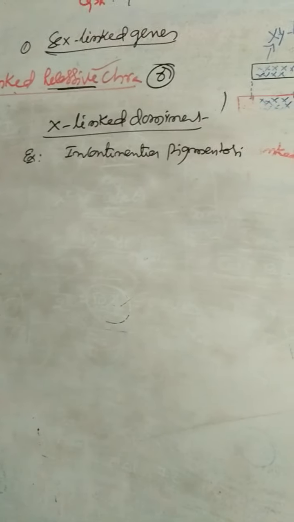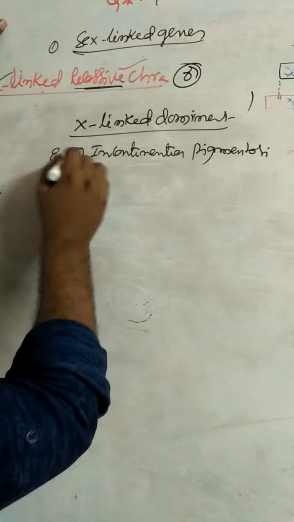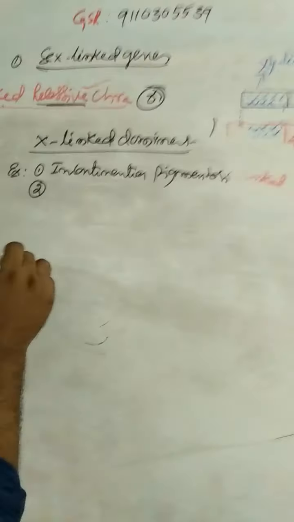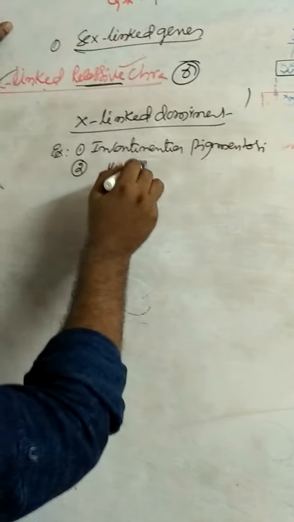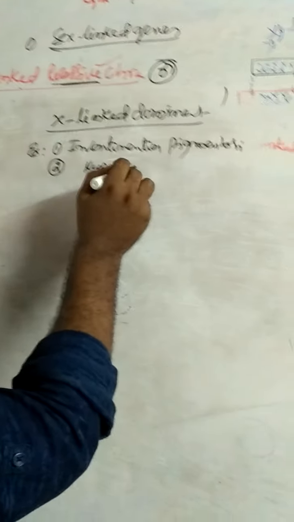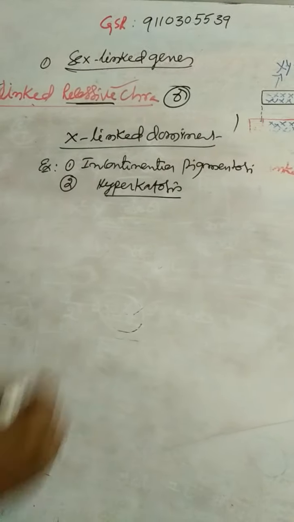Incontinentia pigmentosi is an X-linked dominant character. This is one. And the second example is hyperkeratosis. These are the two examples for X-linked dominant characters.